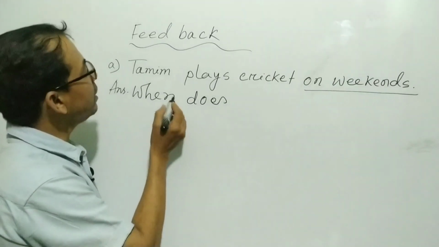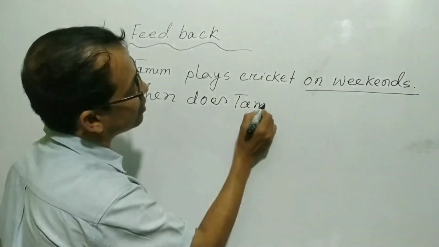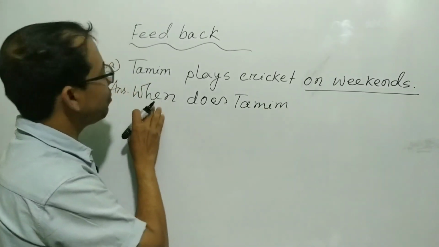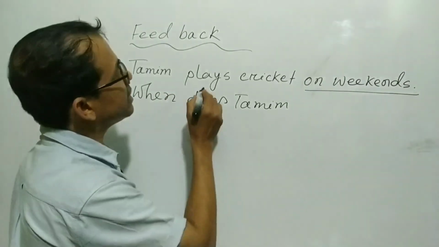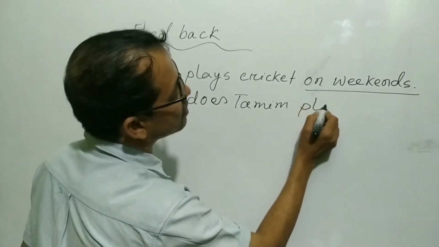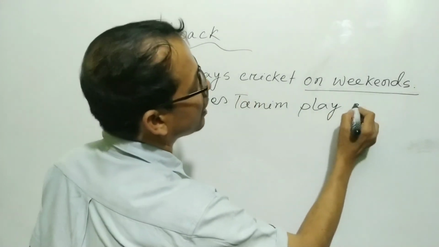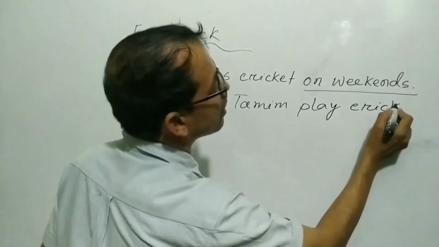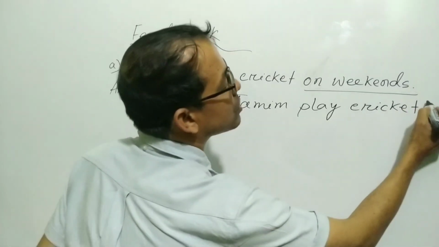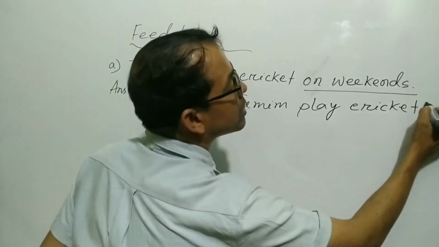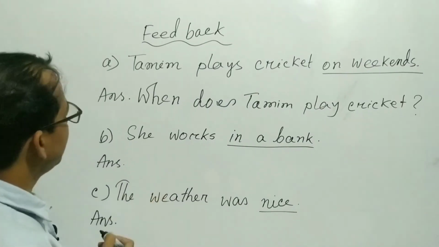And third one, subject, you have to write subject Tamim. So when does Tamim, then main verb of the sentence, play. Right, play. Then the object, cricket. And then what? Question mark will be given. Okay, my dear student. So next one.